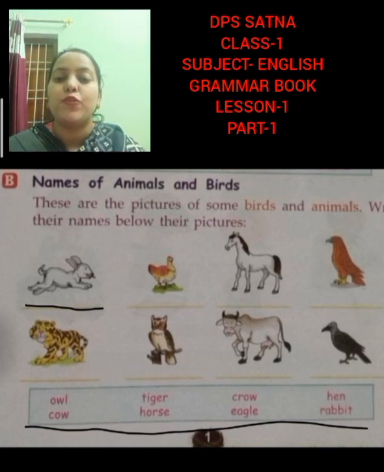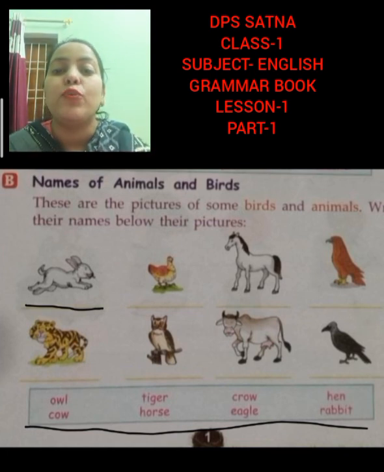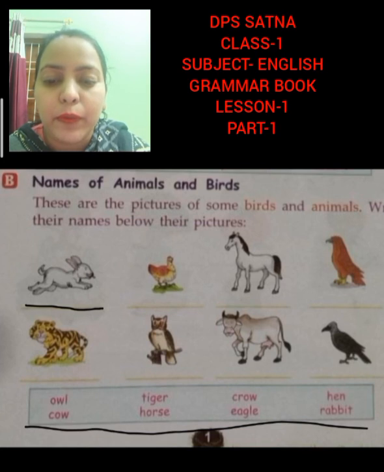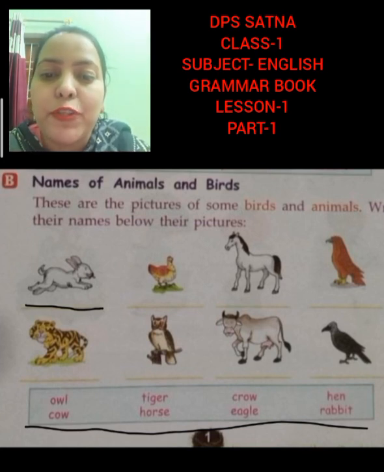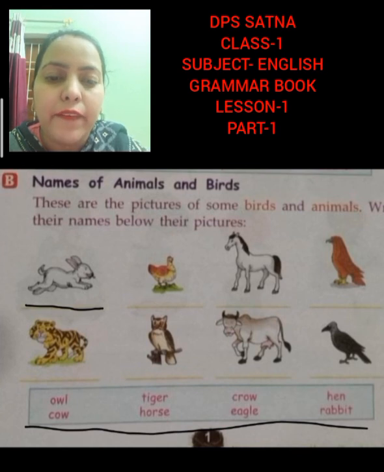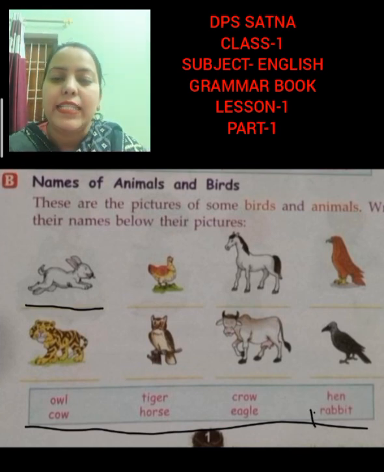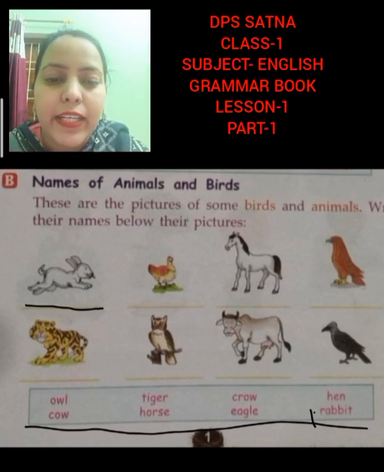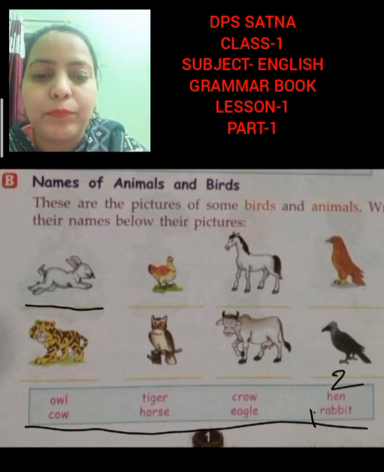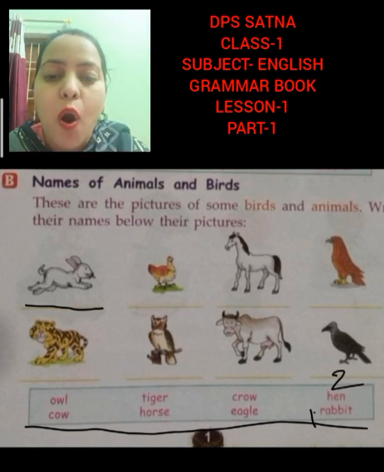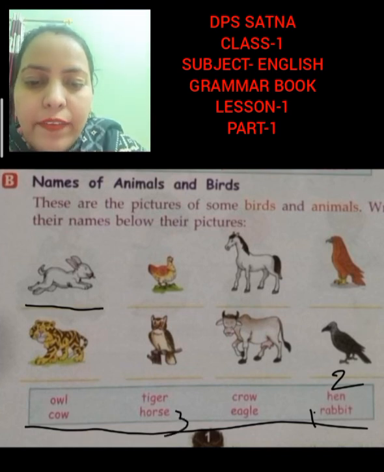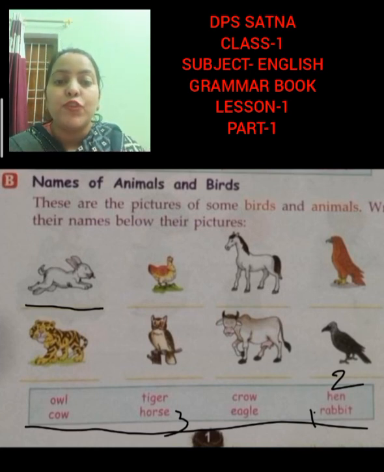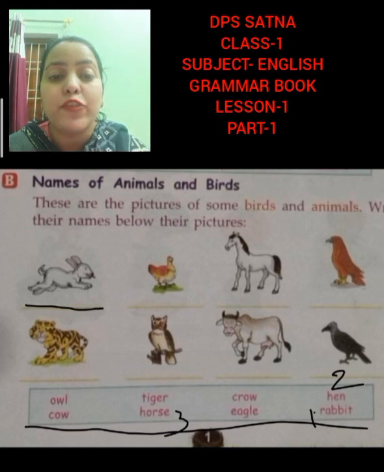So now we are going to talk about names of animals. So there are different types of animals and each and every animal has its name. Okay. So the first picture is of rabbit. R-A-B-B-I-T. Rabbit. Now the second picture is of hen. H-E-N. Hen. Now the third picture is of horse.